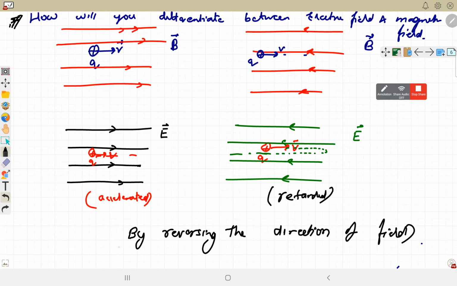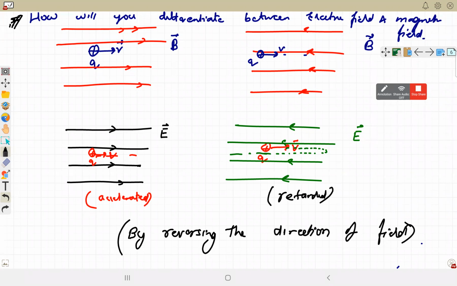If on reversing the direction of field, particle starts slowing down and then it will reverse the direction, then that means it is electric. So in this case, there is no circular motion, as we discussed that here it has to be always a uniform circular motion.